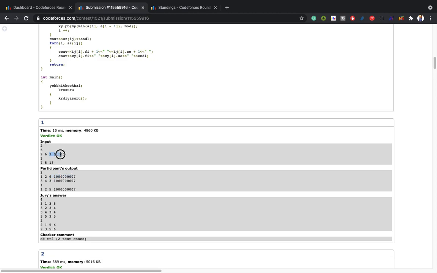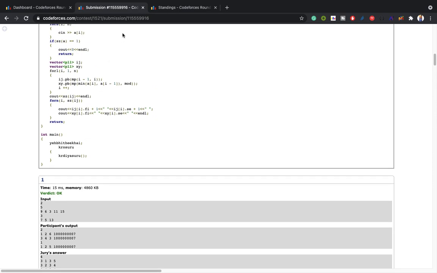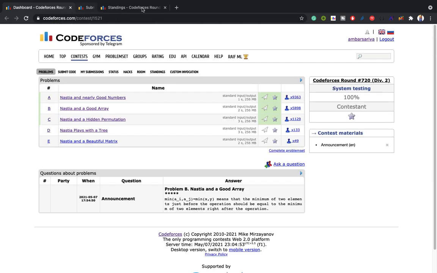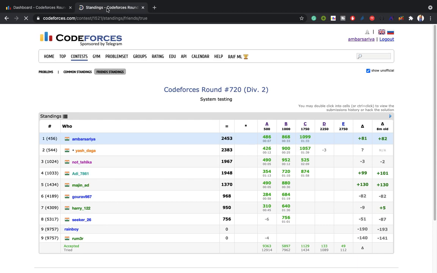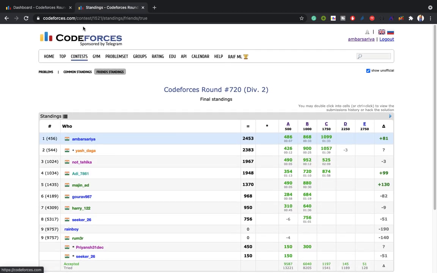Then I have chosen 3 comma 4 and 3 comma 4, and x will be the minimum of these, that is 3 and mod. In the second case I have chosen 1 2 1 2, and the minimum of them is 5 and a mod. Yeah, they have more answers, but we don't have to minimize. Okay, minimize, but we have to make the array good. So I hope it is clear, and let's move on to problem C.